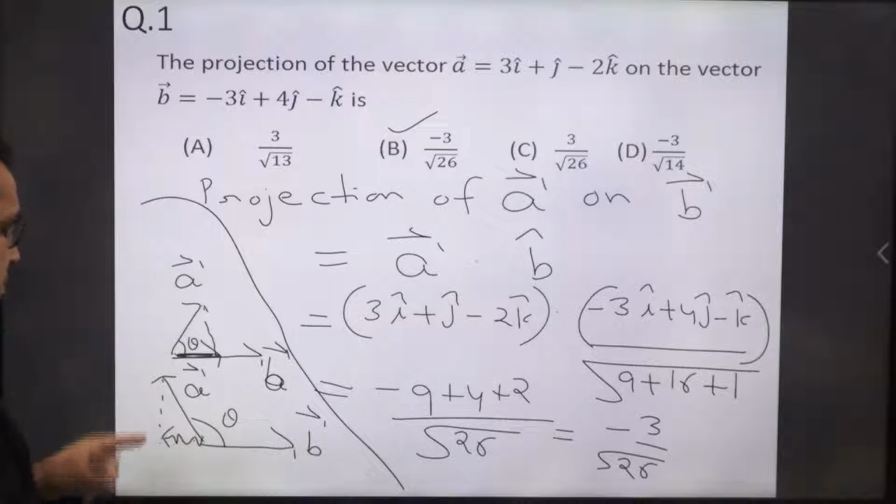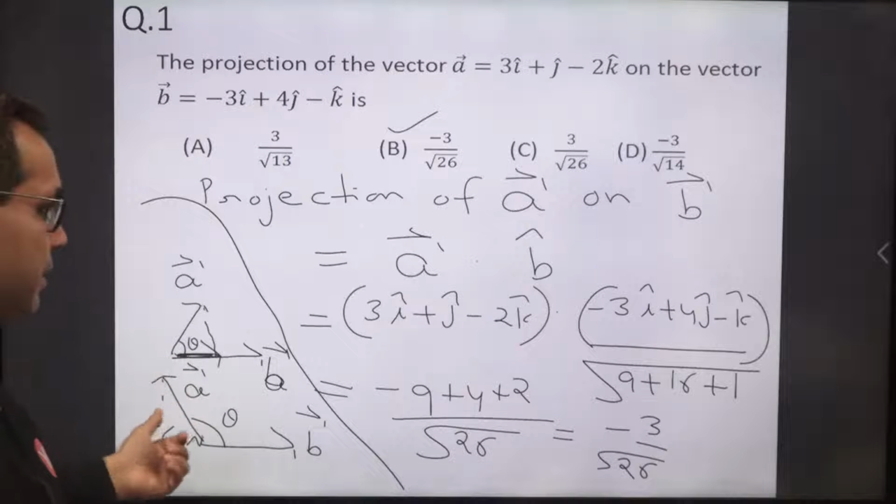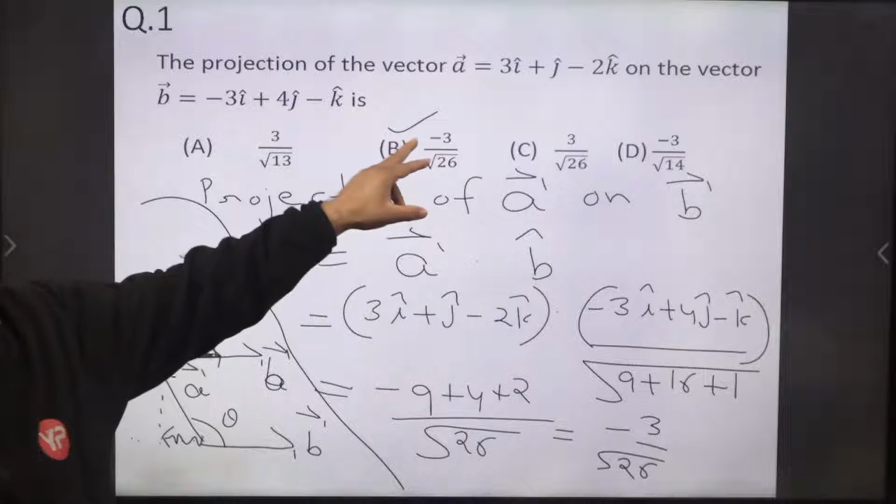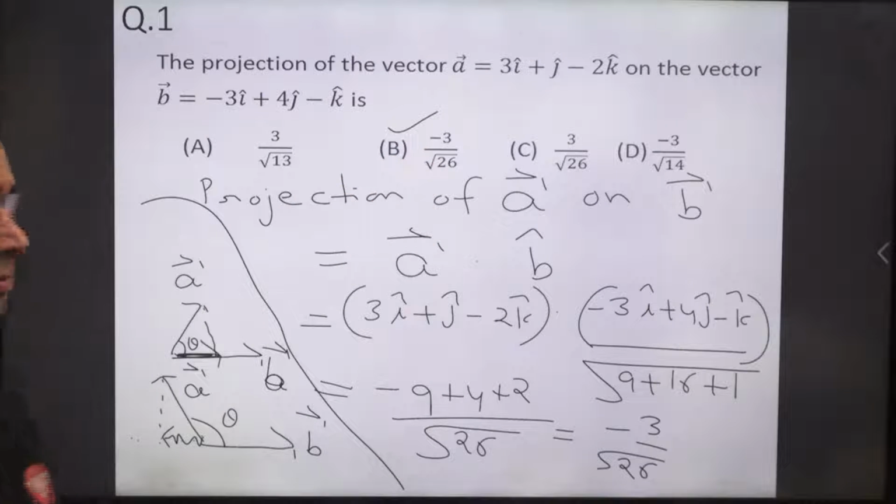If theta is obtuse, this comes out negative. Cos theta is negative in the second quadrant. So that is why you are getting this negative answer. So remember this important point.